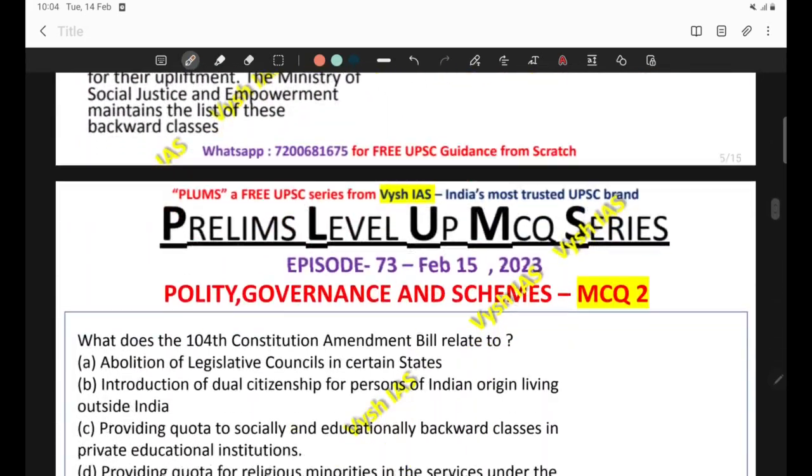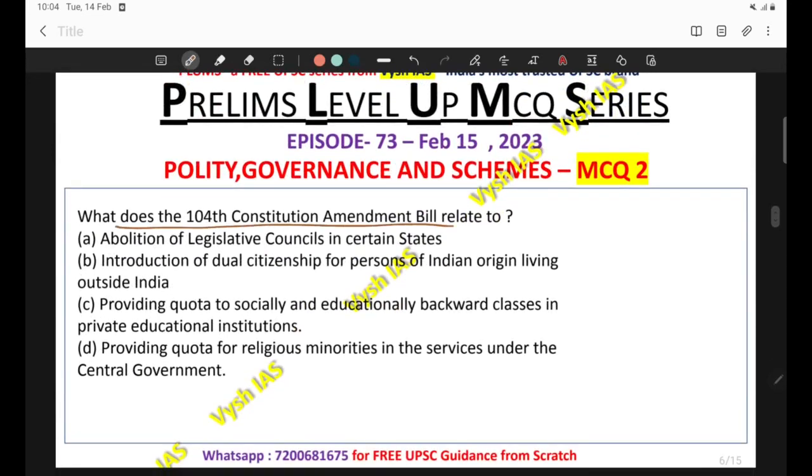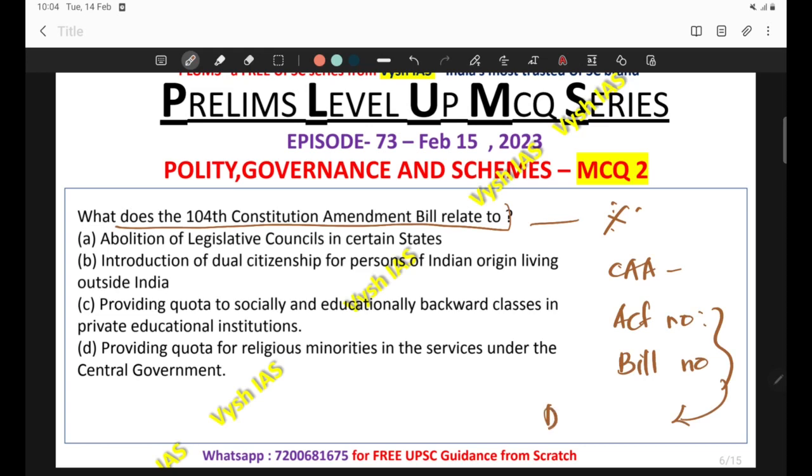Now come to the next question. What does the 104th Constitutional Amendment Bill relate to? And there are 4 options given in the slide. This question area is also important: the important amendments being done to the Constitution and the number of the bill. If this is the 104th Constitutional Amendment Bill, it need not necessarily be the 104th Constitutional Amendment Act, because all bills do not convert into acts. You have to take care of that. Please read the question carefully, whether it is bill or act, and mark your option accordingly.